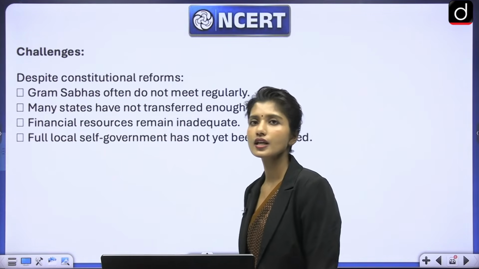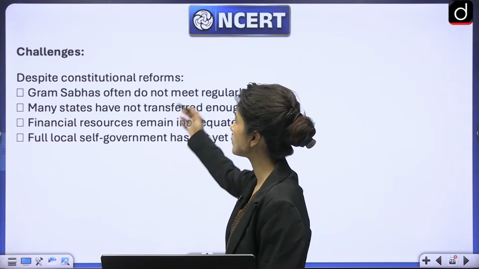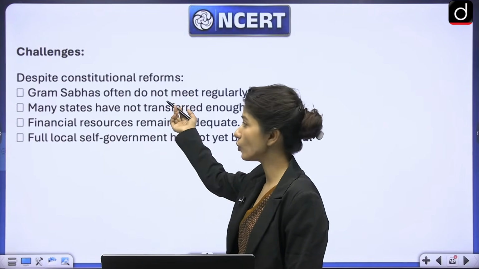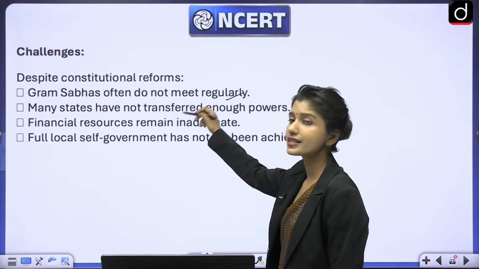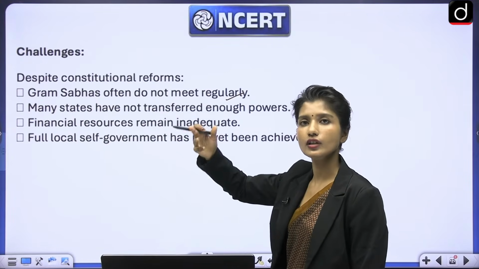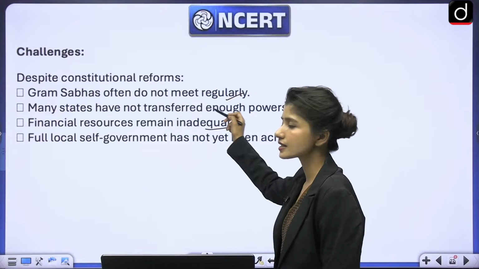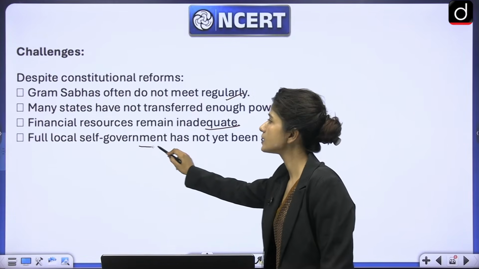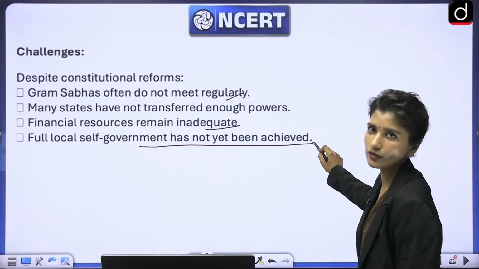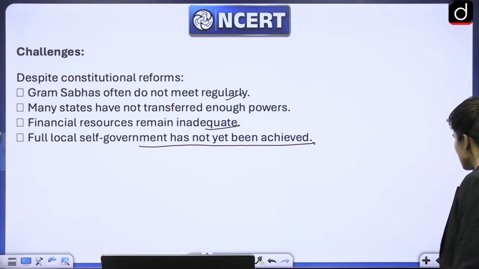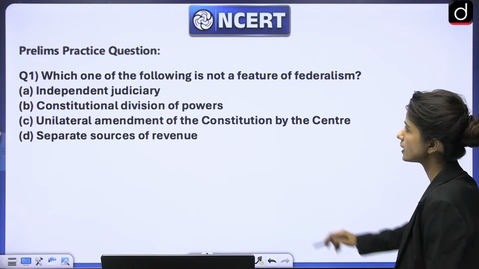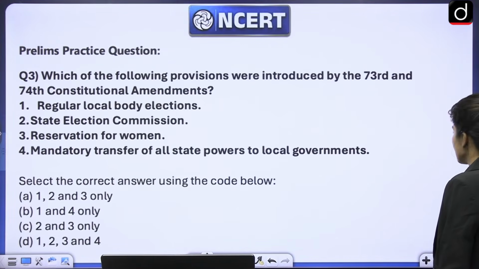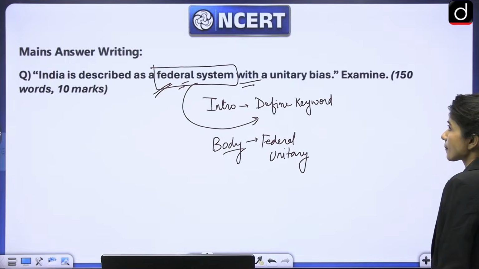What are the challenges? Despite these constitutional reforms, there are some challenges, as we have already discussed, that Gram Sabhas often do not meet regularly, or many states do not transfer enough power or revenue to make any changes. They are still inadequate, and full local self-government has not yet been achieved or realized, even though the Constitutional Amendment Act says it should be. Okay, this question I think we did in yesterday's session. These questions we are done with in yesterday's session itself.